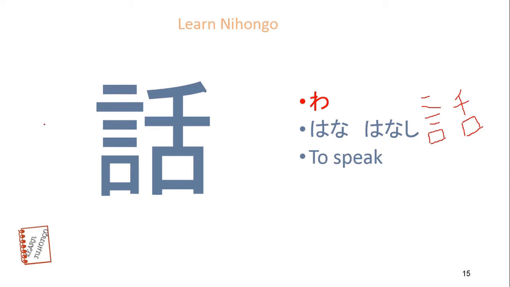This kanji meaning is to speak. This left side one is iu kanji. And you can imagine like thousands of people speak daily. This is sen kanji, 1000 kanji, and this is mouth, and this is to say, iu. Hanasu.